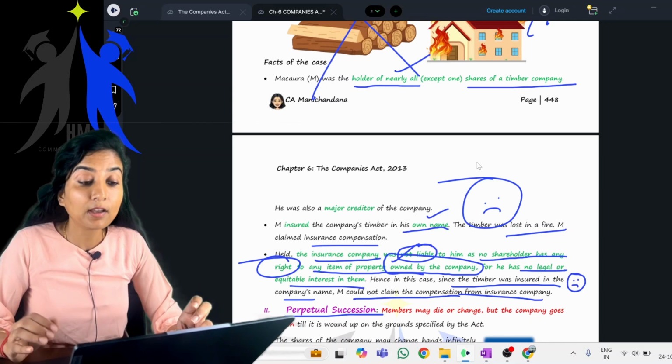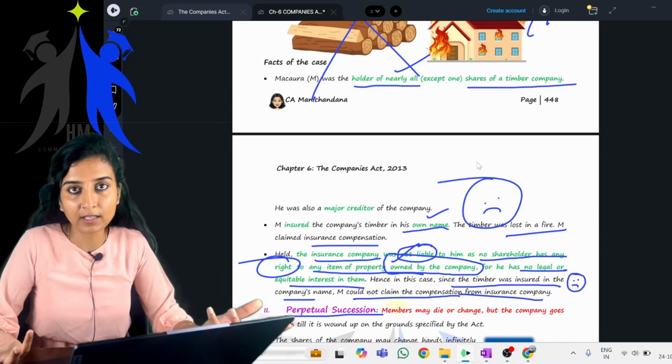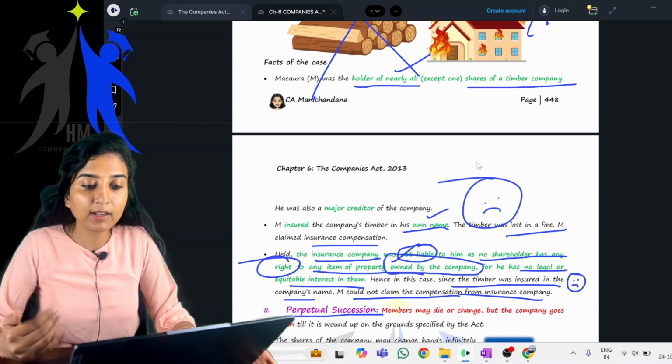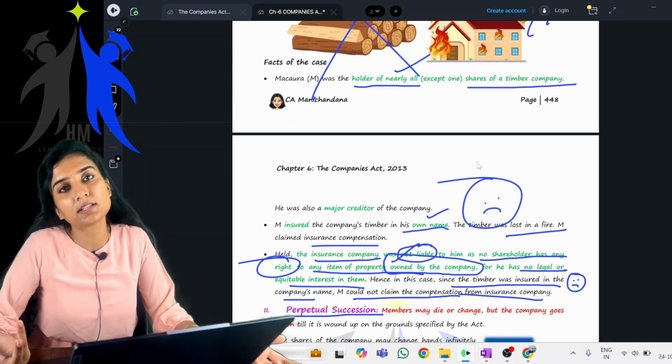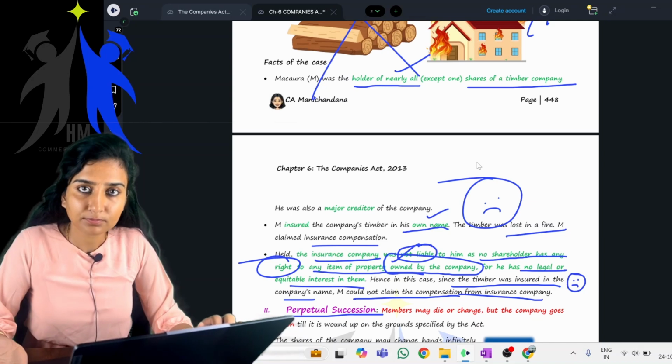But what happened when the timber got fire, when the factory got fire and all the timber was lost, he went and applied for insurance. What did the insurance company tell? No, I will not pay you. Now he went to the court. What happened?